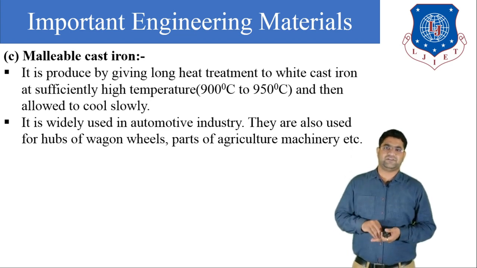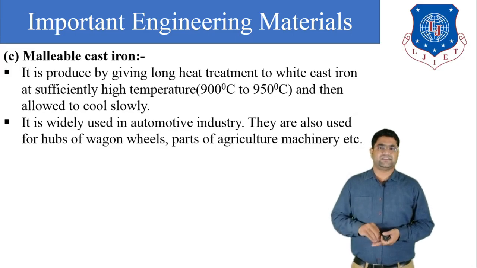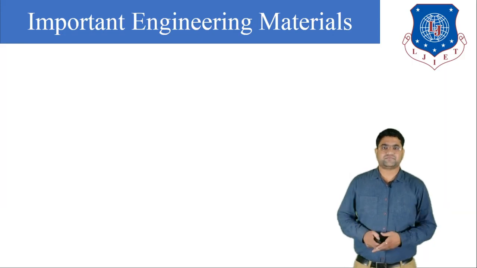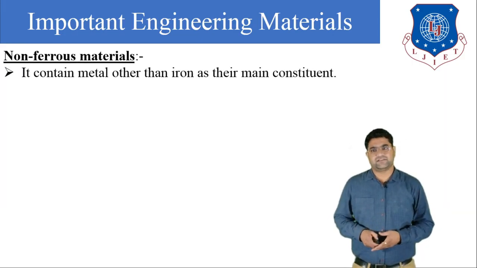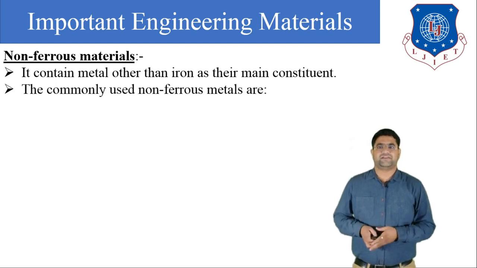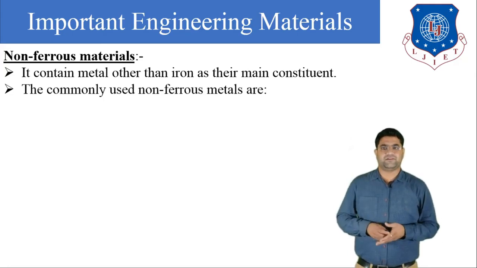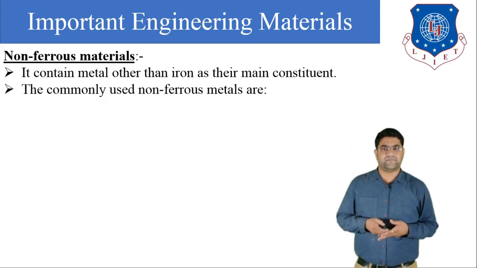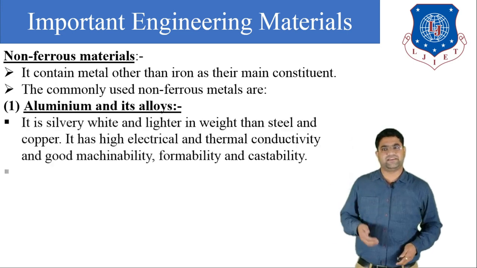So in cast iron we have discussed three types: first is grey cast iron, second is white cast iron, third is malleable cast iron. Now, our next topic is non-ferrous materials. In non-ferrous materials, there are metals other than iron as the main component. Generally used non-ferrous materials are aluminium, copper, etc. So let us talk first about aluminium and its alloy.